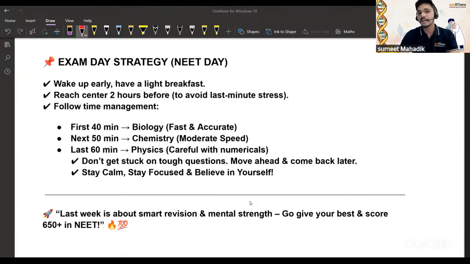So last week is about the smart revision. Again, I'm repeating these golden words. Last week is about smart revision and mental strength. Don't go for revision with new topics. It's a mental strength. Yes, you can do it. Yes, we are actually doing it, right? So make sure you're keeping positive vibes and go give your best and score. Yes, that's your dream, right?